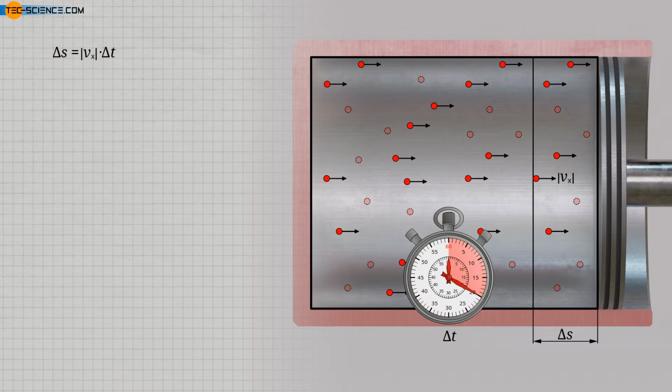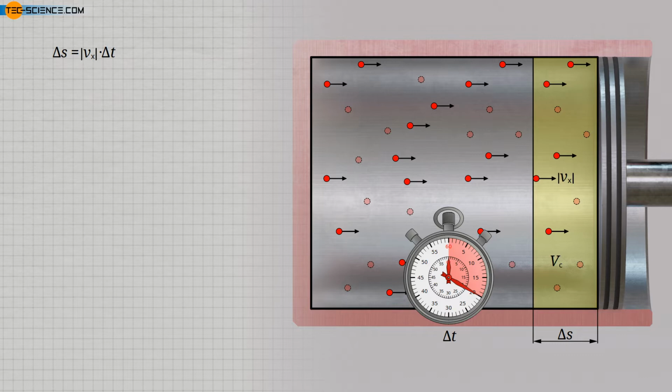However, this also means that only molecules that are less away from the piston than this maximum distance delta S can collide with the piston surface. This results in a volume within which the molecules must be located in any case in order to reach the piston surface within the given time. All other particles will simply not have the time to reach the piston within the given time.